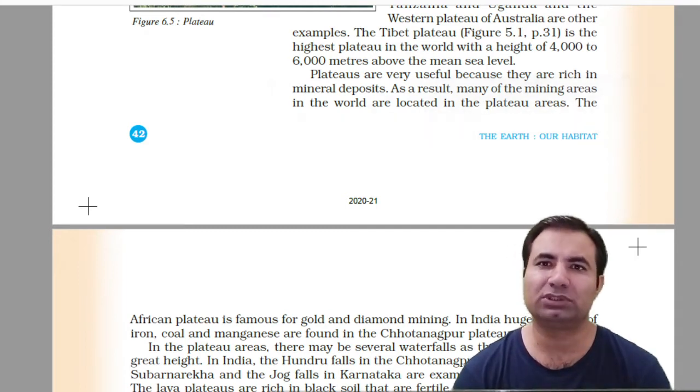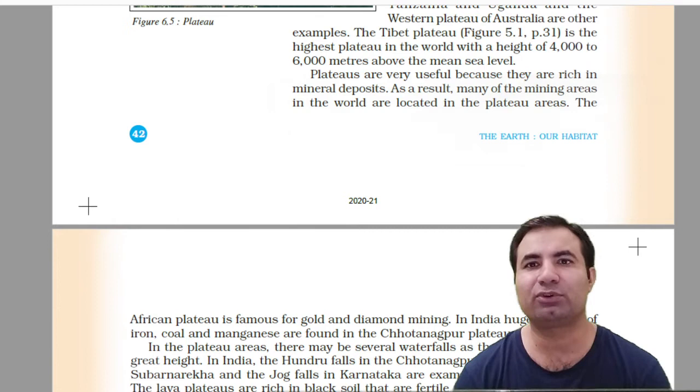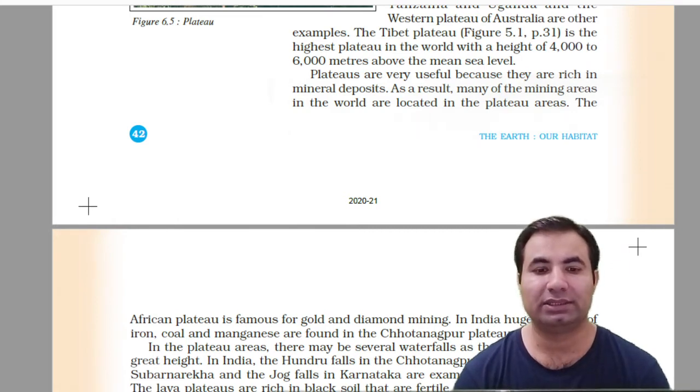When we talk about the rivers that are flowing from the mountains, those are coming slowly because the slopes are very steep. However, in case of plateaus, the river falls from a height and therefore waterfalls are formed. In India, the Hundru Falls in Chota Nagpur Plateau on the river Subarnarekha and the Jog Falls in Karnataka are examples of such waterfalls.